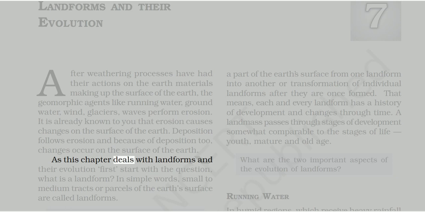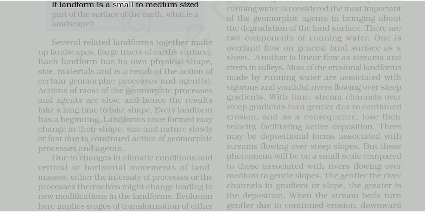As this chapter deals with landforms and their evolution, first start with the question: what is a landform? In simple words, small to medium tracts or parcels of the Earth's surface are called landforms. If a landform is a small to medium-sized part of the surface of the Earth, what is a landscape? Several related landforms together make up landscapes, large tracts of Earth's surface.